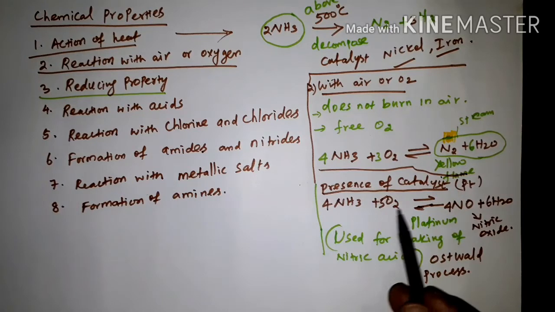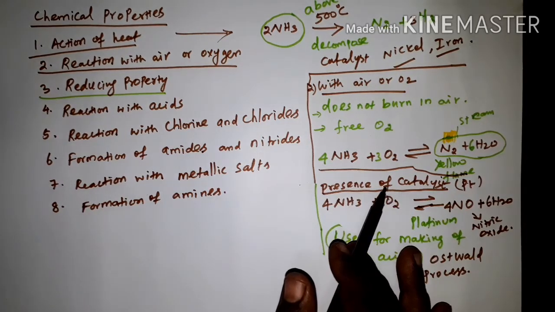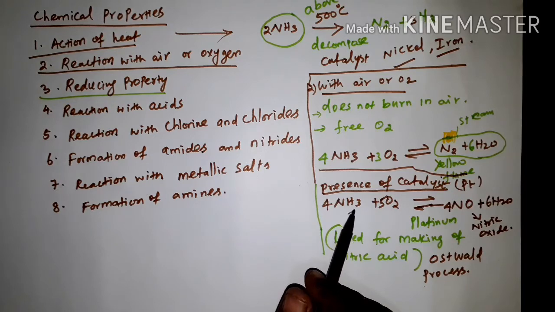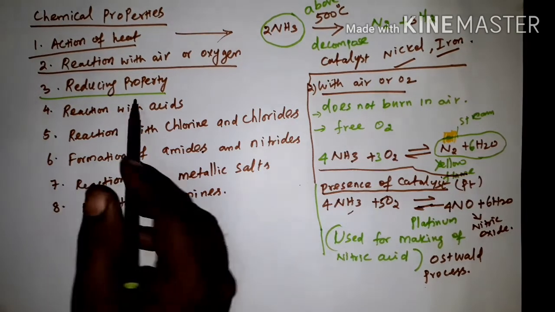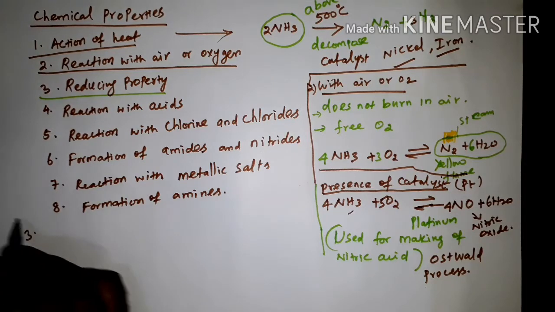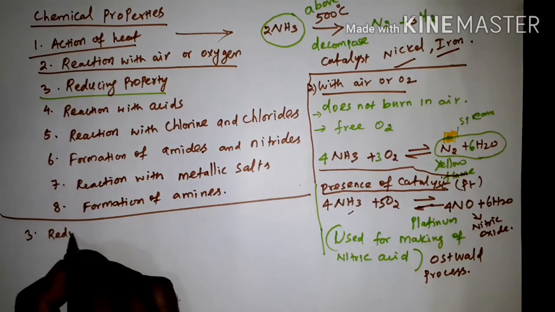Hope this reaction is balanced. You can check. That's all about the reaction of ammonia with air or oxygen. Now the next, third reaction is reducing property. I am writing here, third reaction, reducing property.